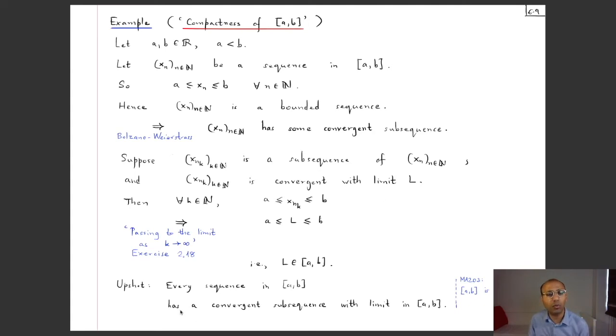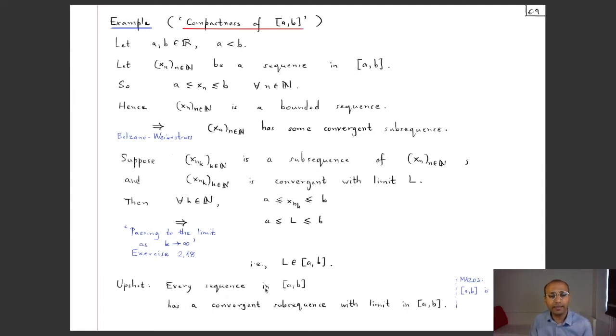Okay, so that's what I want to show, and I will show this using the Bolzano-Weierstrass theorem. What I want to show is that every sequence in this interval has a convergent subsequence whose limit is again belonging to this interval. Okay, so let's prove that. That's my claim which I want to prove, and we will prove this using the Bolzano-Weierstrass theorem.